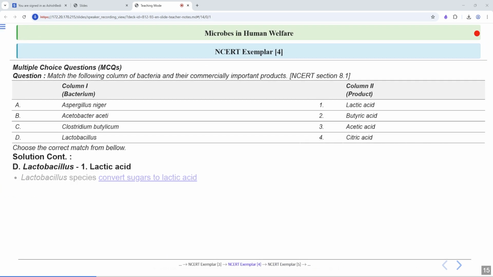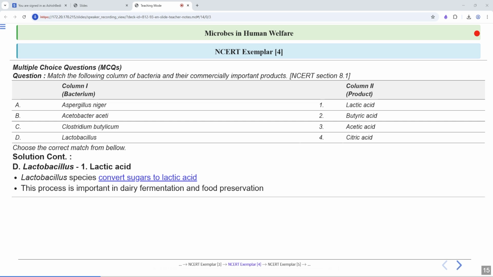Okay, so Lactobacillus matches with lactic acid. So Lactobacillus is lactic acid bacteria. This converts sugar into lactic acid. So this process is important in dairy fermentation and food preservation.